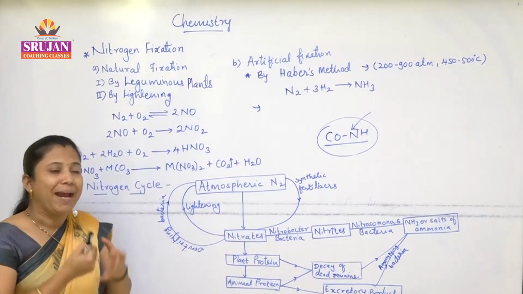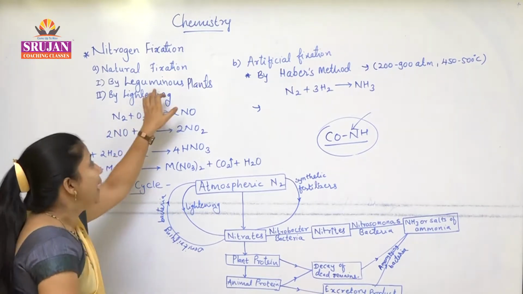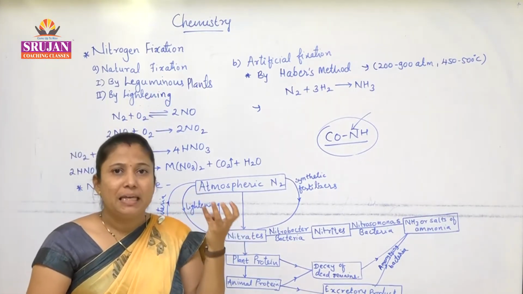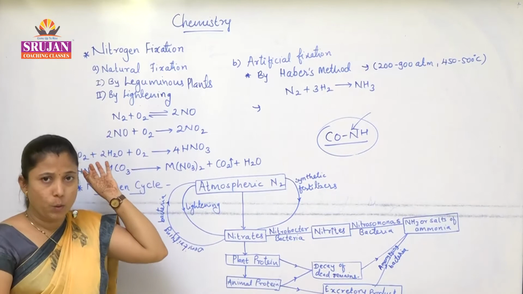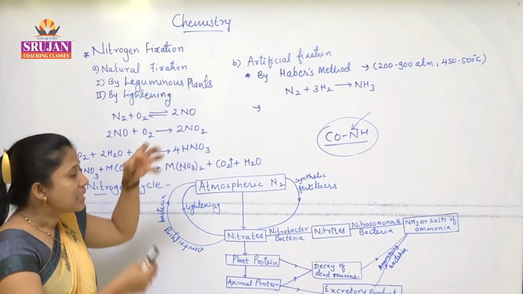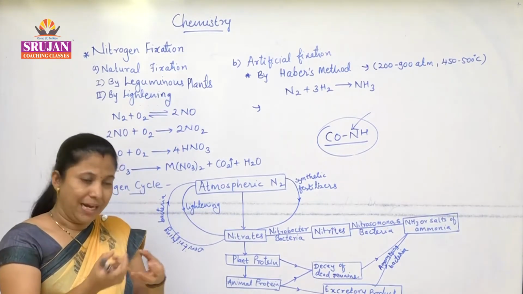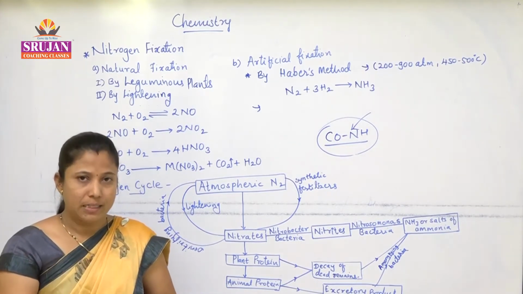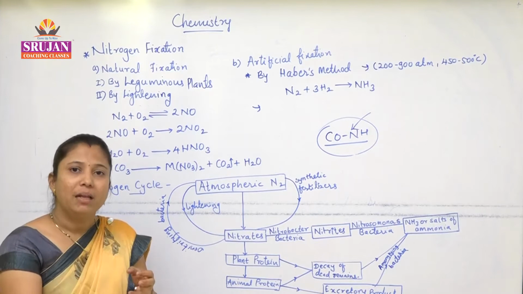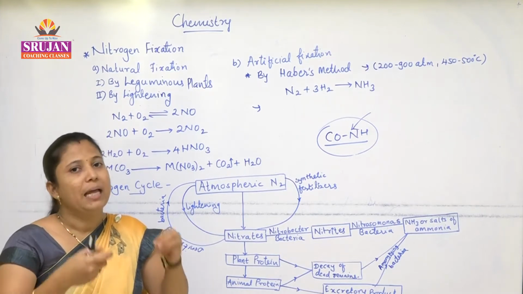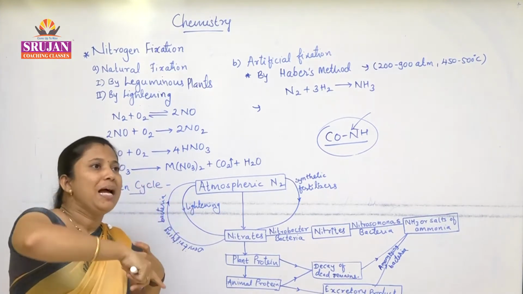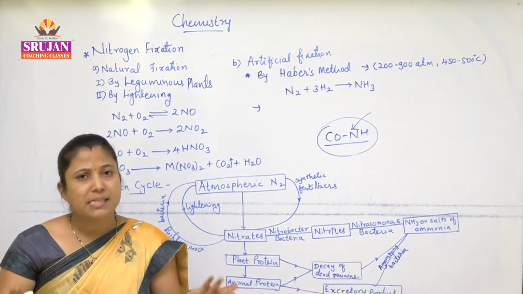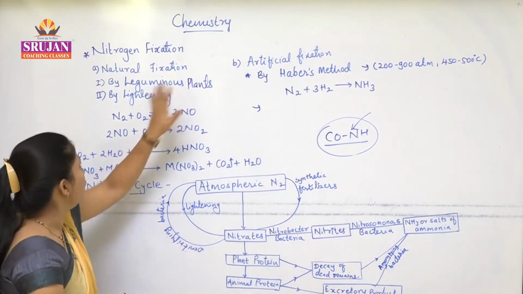These rhizobium bacteria live in leguminous plants like beans and peas. What do those bacteria do? They convert nitrogen into nitrates, and those nitrates are made available to the roots of those plants, taken up, and protein is synthesized in the plants.